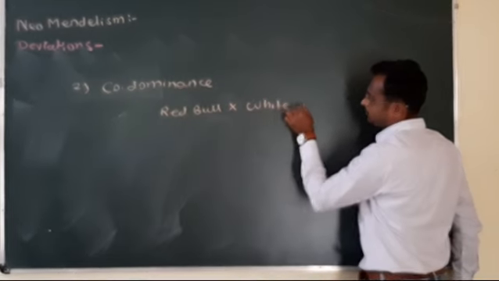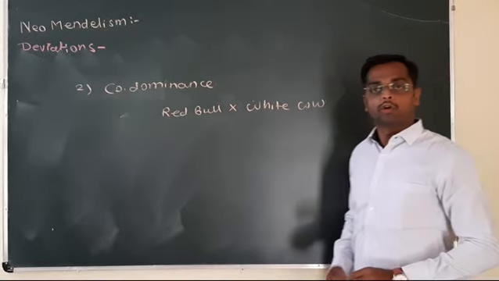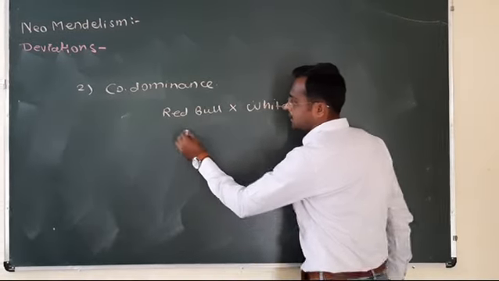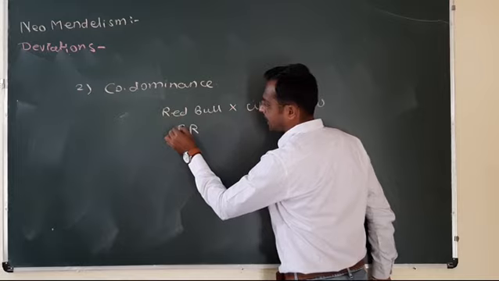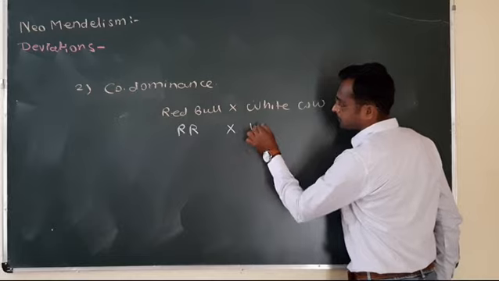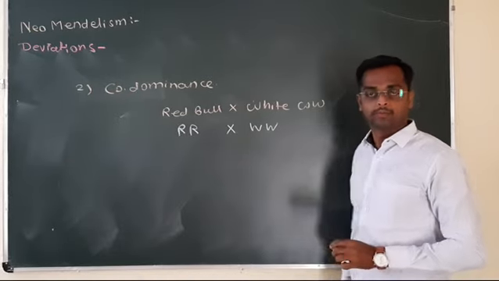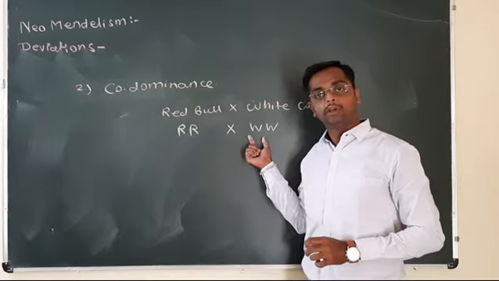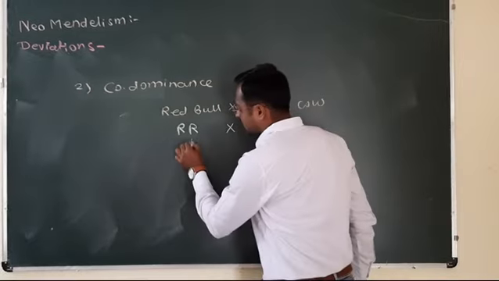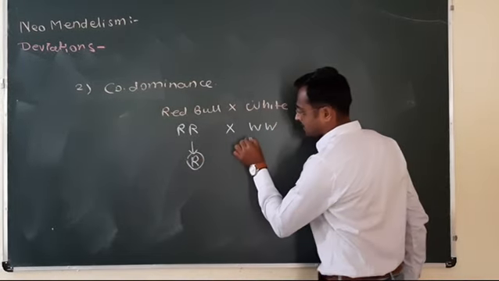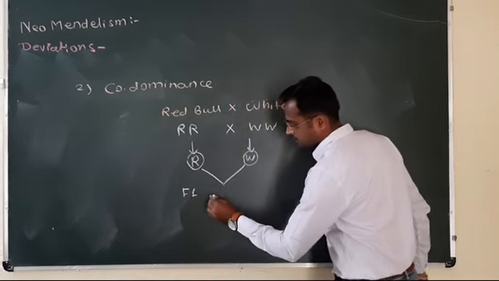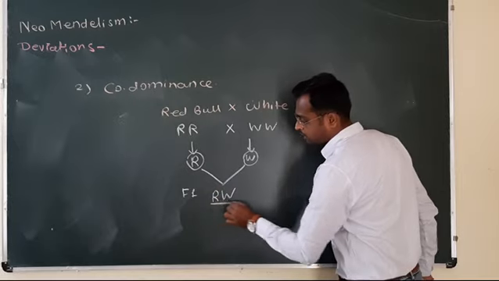Red bull is crossed with white cow. Now the coat color or hair color of the red bull is red, that is capital R, capital R. The white cow is capital W, capital W. Now the gametes are capital R and capital W. What is the F1 generation? Capital R, capital W.